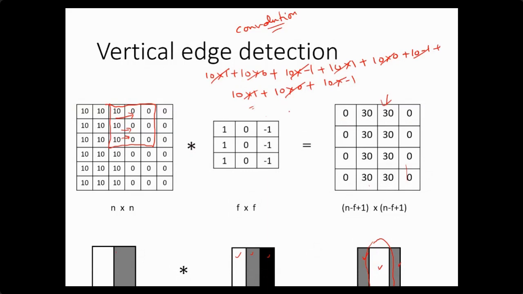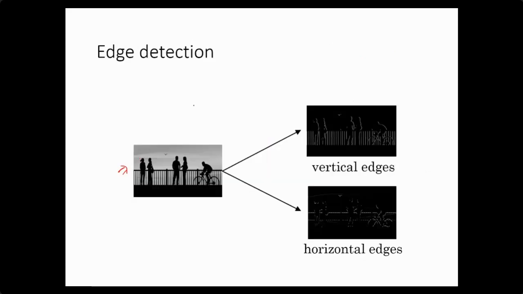So this particular operation of masking is known as convolution. By using this convolution operation, I am able to generate the vertical edges. Now if I apply the same 3 by 3 filter, 1, 1, 1, 0, 0, 0, minus 1, minus 1, minus 1 on this image, I will get this output as vertical edges. And if I want to find the horizontal edges, you just shift these values to 1, 1, 1, 0, 0, 0, minus 1, minus 1, minus 1. If I apply this filter on this image, I will get the horizontal edges.